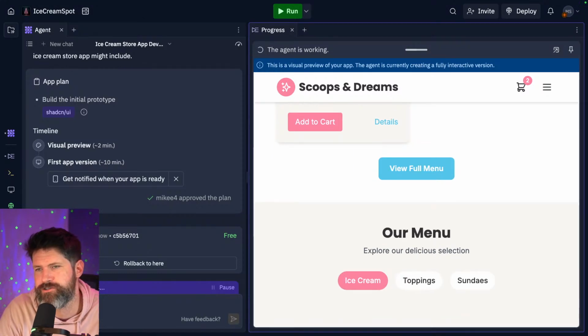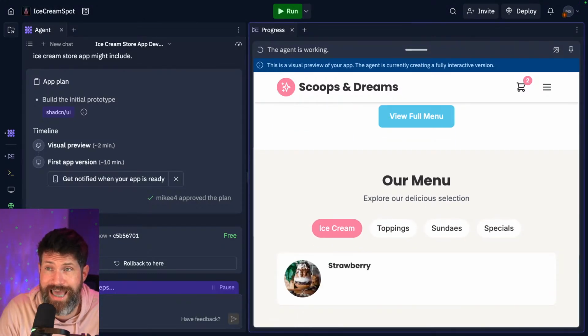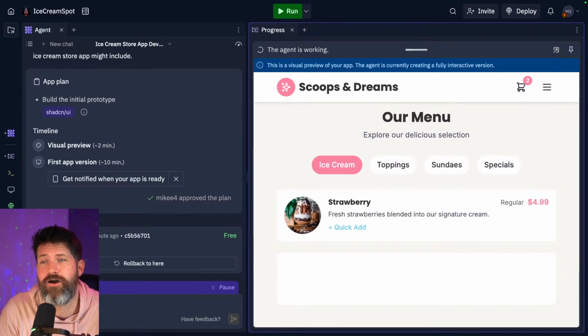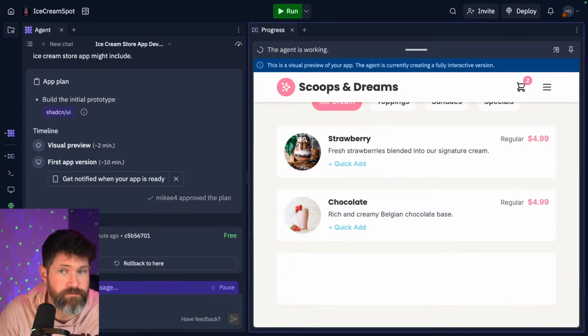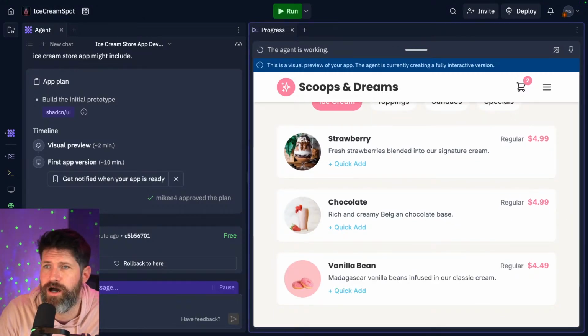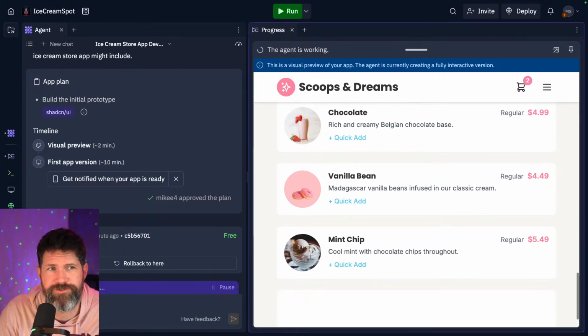I'm going to look at the squash. You just have to get really granular on telling it exactly what needs to be fixed. It's just making all of this up because I gave it such a basic prompt. But how dope does it look? Amazing. This is really the future that we live in.